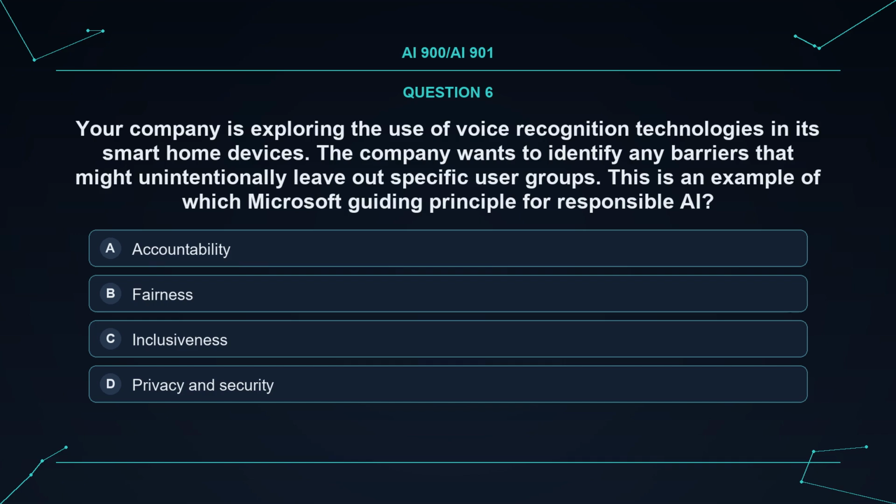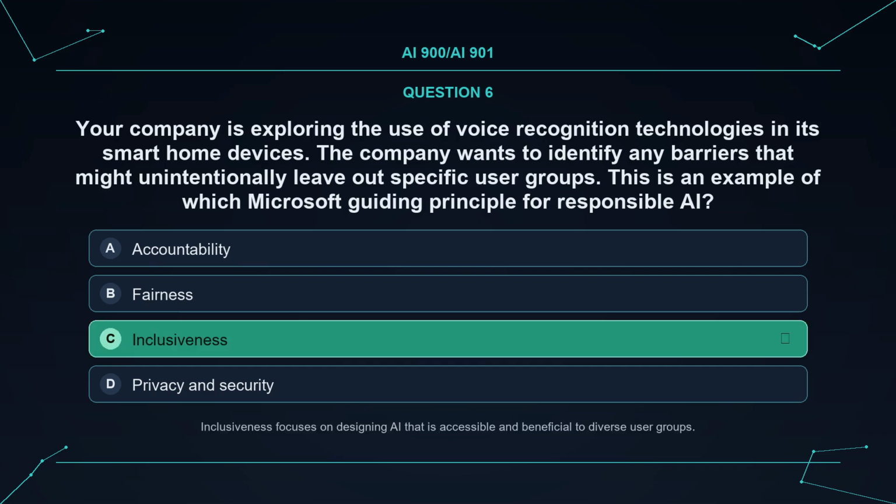Question. Your company is exploring the use of voice recognition technologies in its smart home devices. The company wants to identify any barriers that might unintentionally leave out specific user groups. This is an example of which Microsoft guiding principle for responsible AI? Option A. Accountability. Option B. Fairness. Option C. Inclusiveness. Option D. Privacy and security. The correct answer is C.